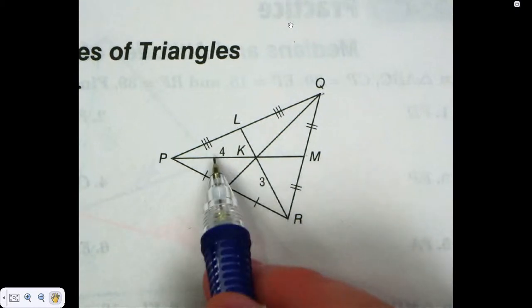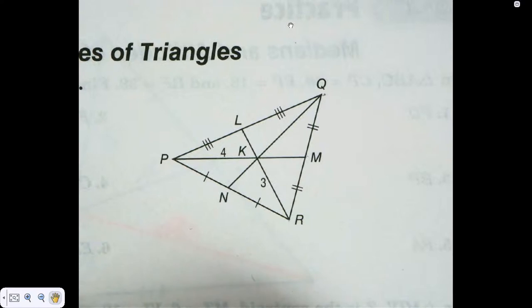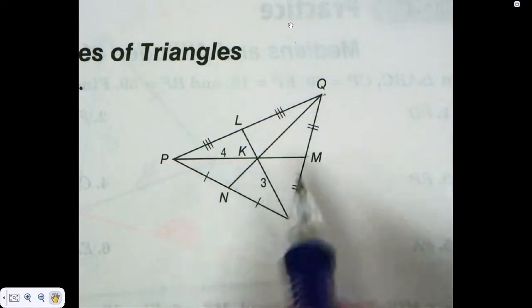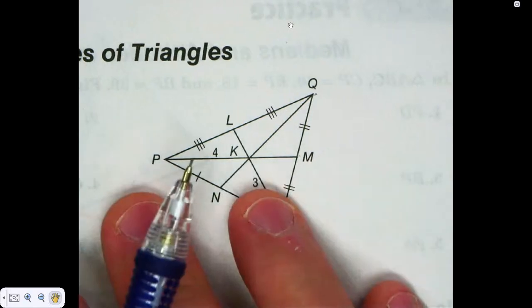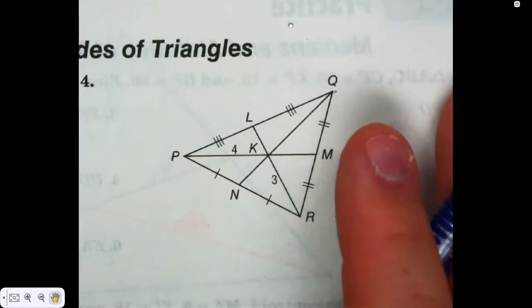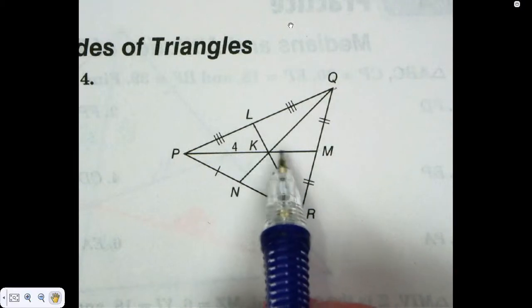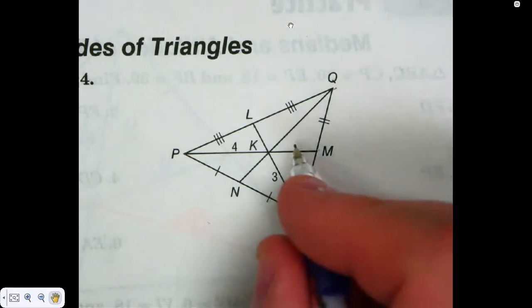I said the bigger part was x and this was 2x, right? You got to pay attention to that. It's real easy to come up here and look at this and just want to start spouting out x, 2x. You got to make sure, because this one's kind of small. When I zoom in and it becomes real big up there, isn't it kind of obvious that this is the smaller one? But look at it for a second and make sure you get it right. Don't do what I just did.